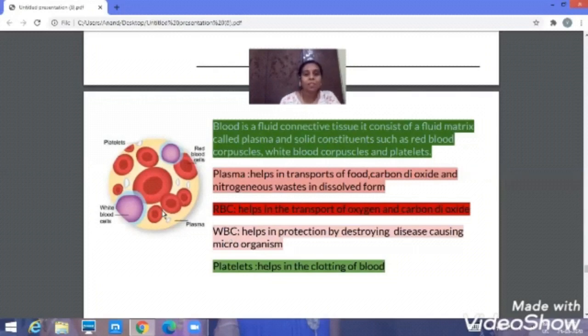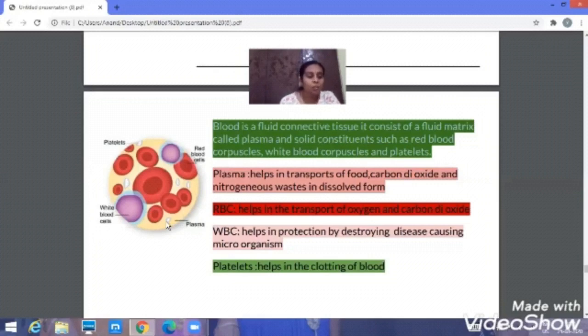So the next comes platelets. You can observe the platelets. These platelets are produced by the breaking down of bone marrow cells. When the bone marrow cells break, platelets will be formed. They are irregular in shape. When you observe them, they don't have any regular shape.